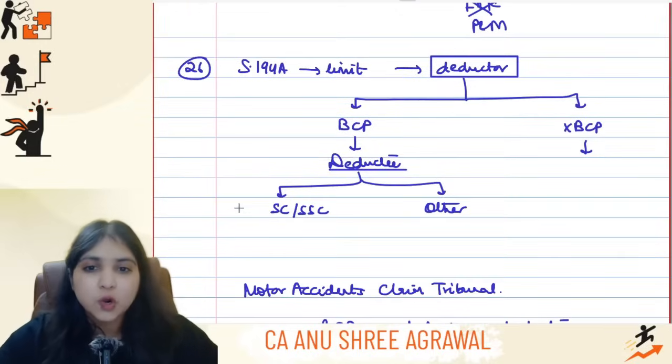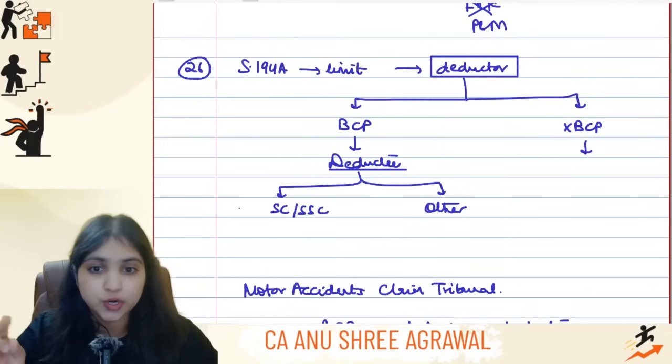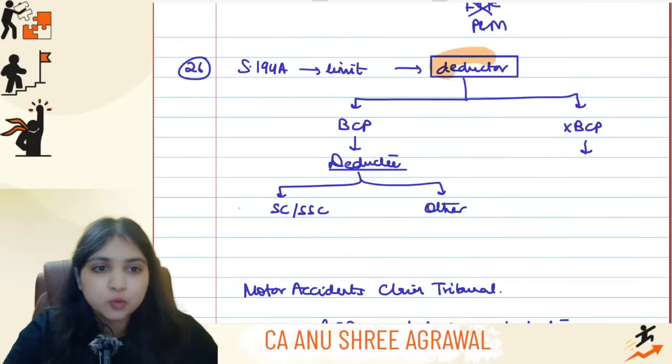Okay, now moving on, section 194A, one quick revision of the limit I want to give you. 194A is about interest other than interest on securities. The limit will first depend upon who the deductor is.